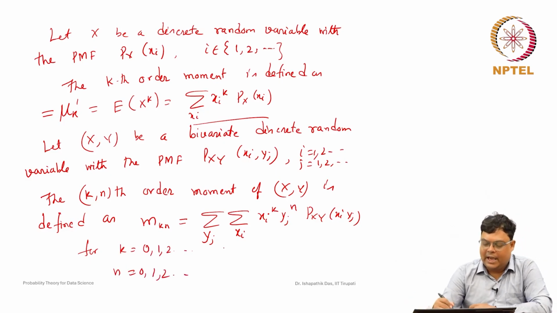So, if k and n both are 0, this becomes 1: x_i to the power 0 is 1, y_j to the power 0 is 1 for any values of x_i and y_j. This is nothing but the summation of this probability mass function. By the properties, this will be equal to 1.